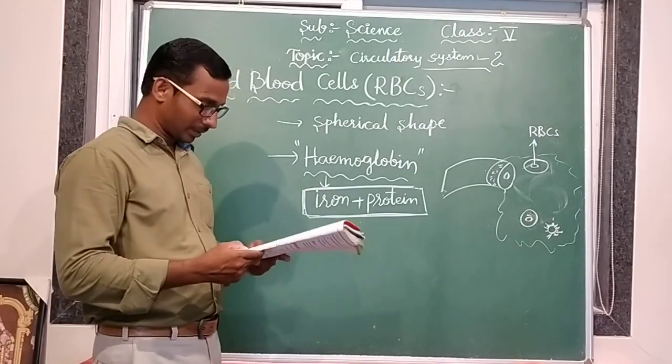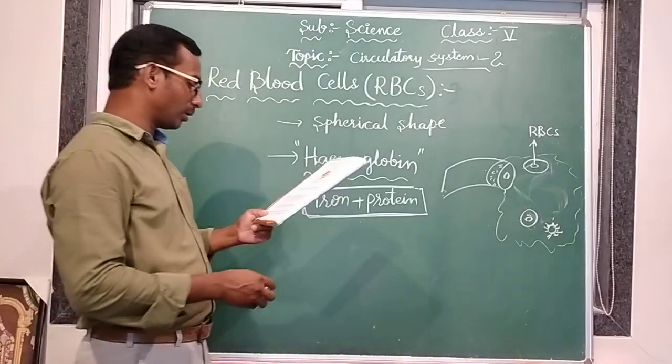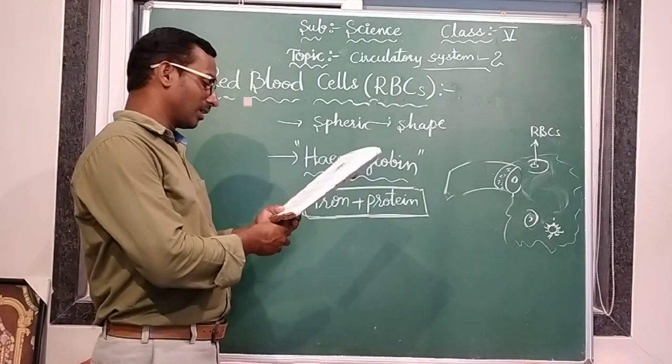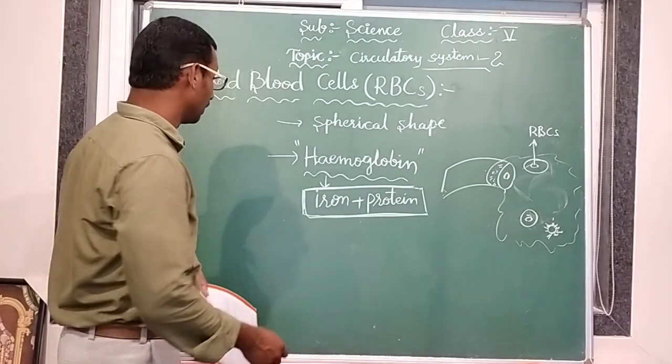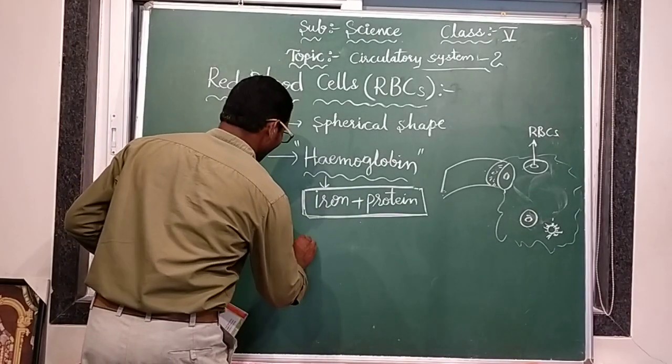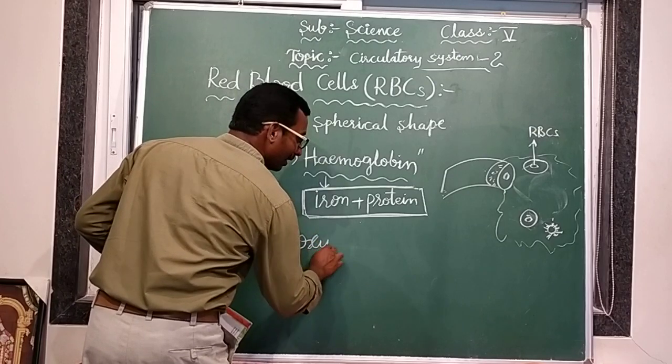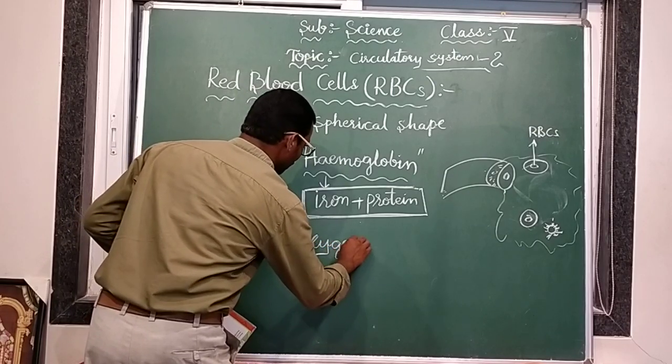And hemoglobin combines with oxygen and transports it to all the parts of the body. When we take in air, there is oxygen in it.